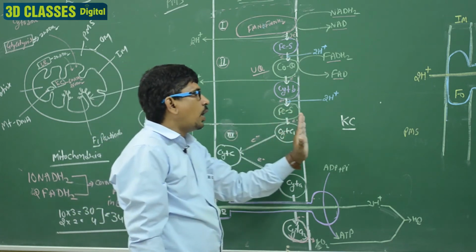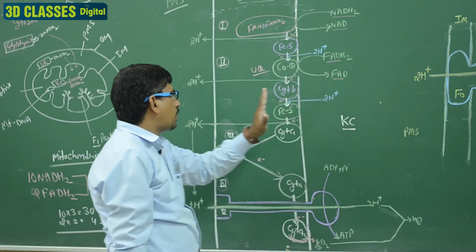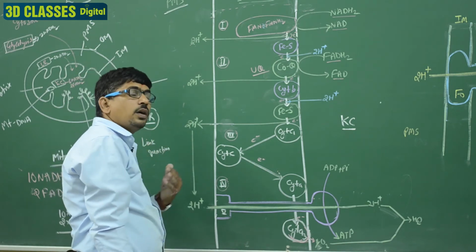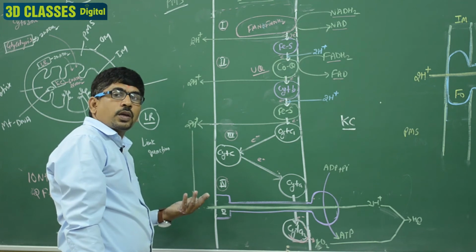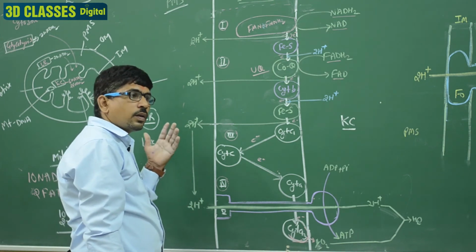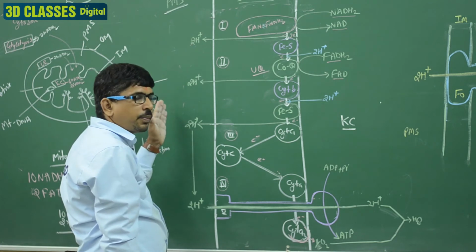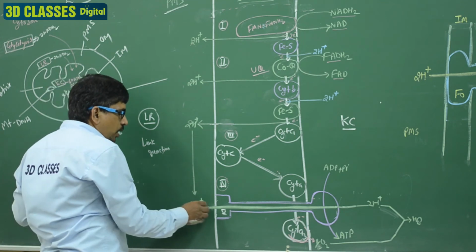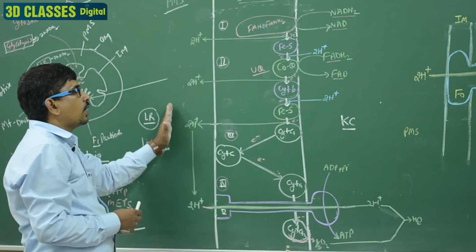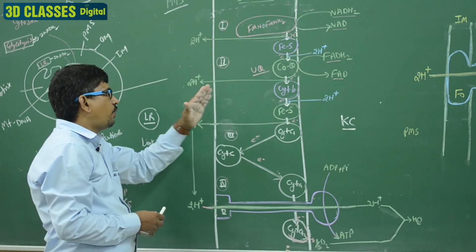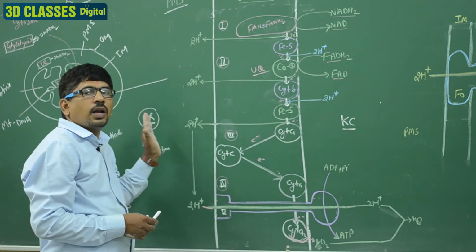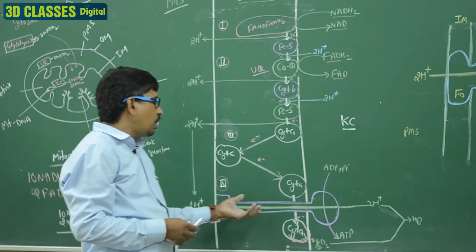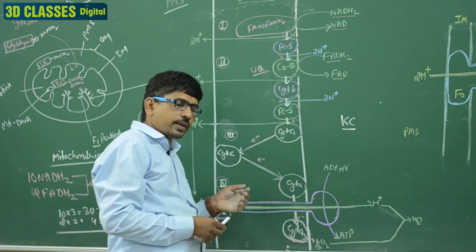So the protons are captured from the matrix and moved inside the PMS. Inside the PMS the number of protons increases and these protons develop a force known as the PMF, proton motive force, and due to this force the protons again move, inside to outside, you can say here outside to inside. First they are moved inside to outside and after that they are moved outside to inside, and due to this condition our fifth complex, the ATPase complex, is required.